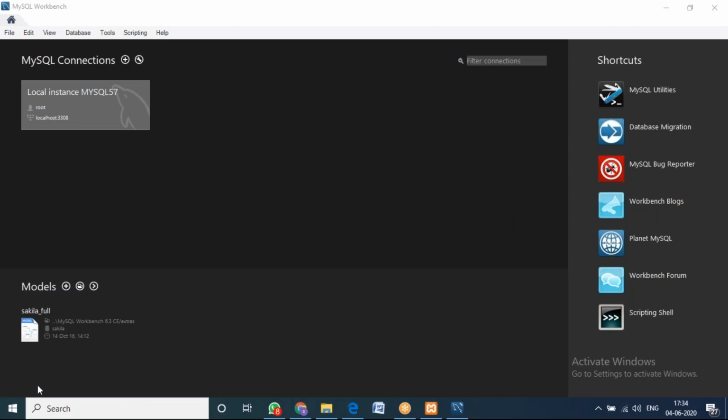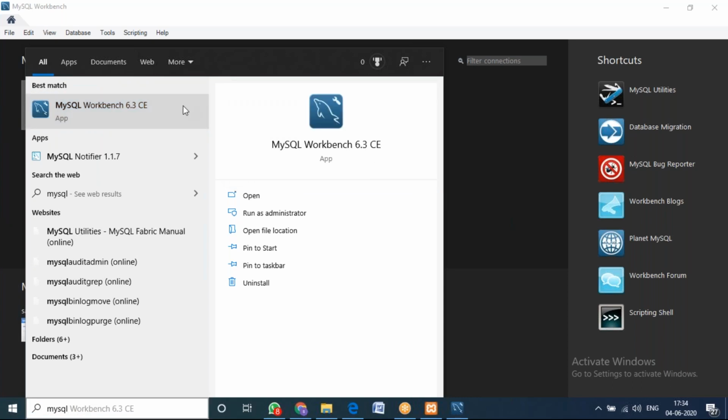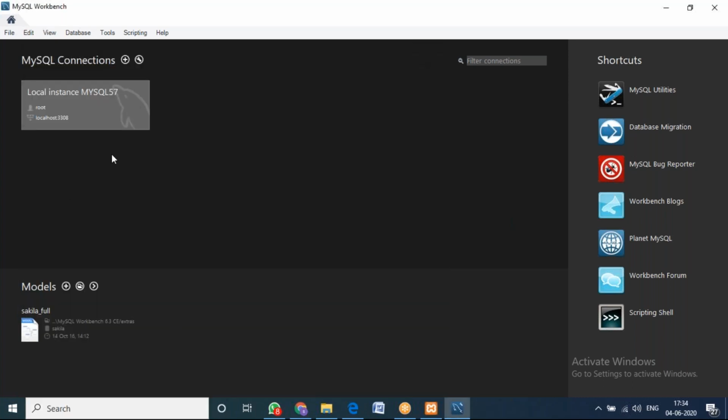Those who installed MySQL, if you go here in the search and type MySQL, you can see MySQL Workbench. You just click on that MySQL Workbench, then you will come to this screen. Then click on the local instance MySQL which you created.